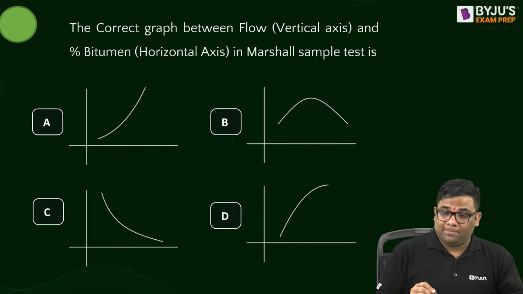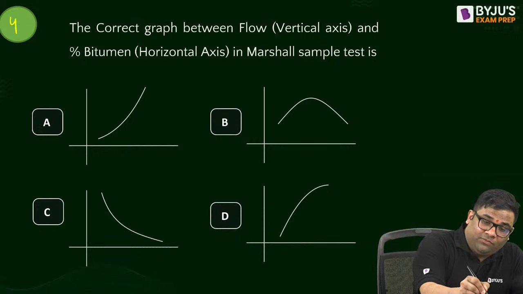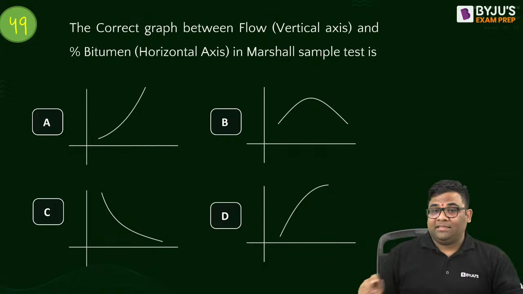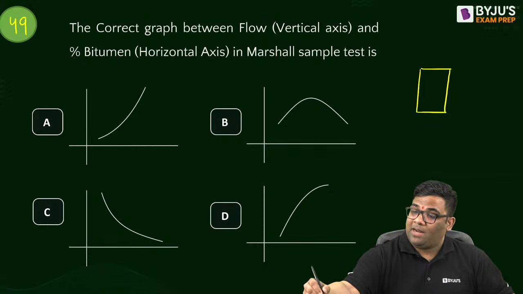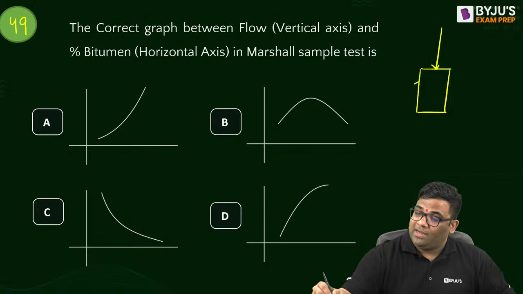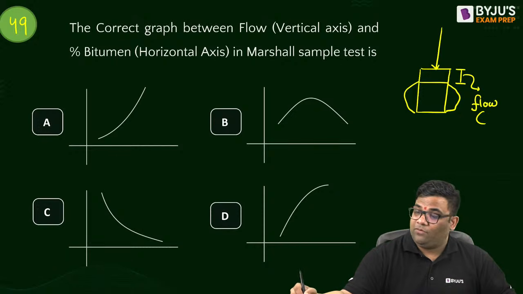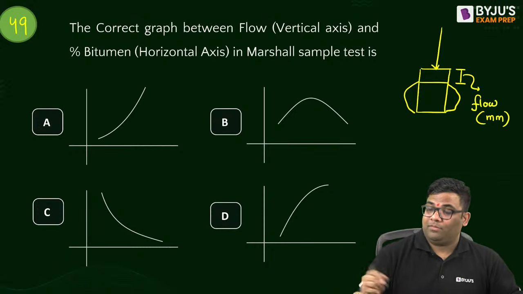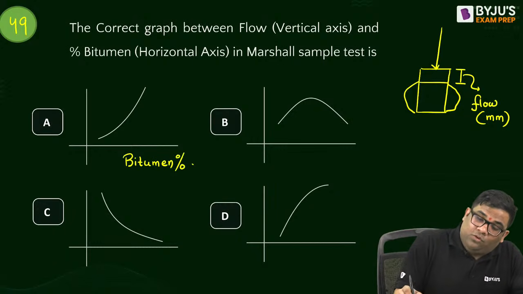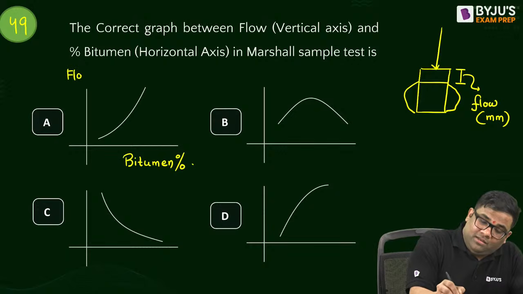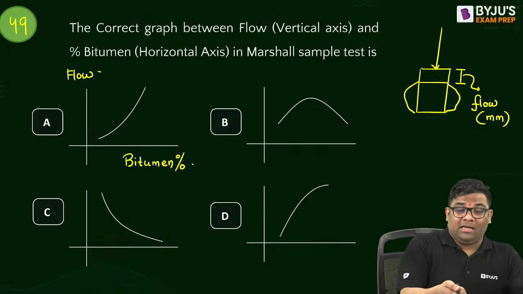The correct graph for flow. What is flow? You can answer by the time I explain. Suppose this is the Marshall sample. When you apply the load, it will fail like this. This deformation is the flow, in mm. So when the bitumen percentage increases, this flow deformation will increase, right?